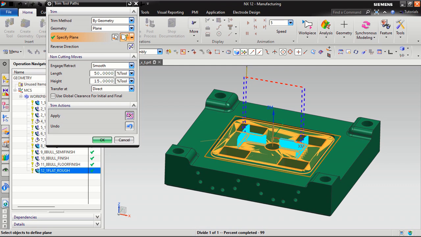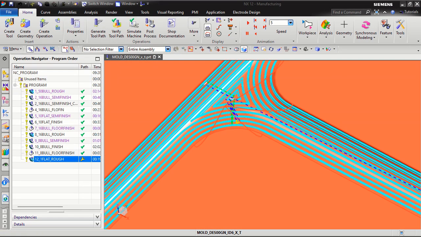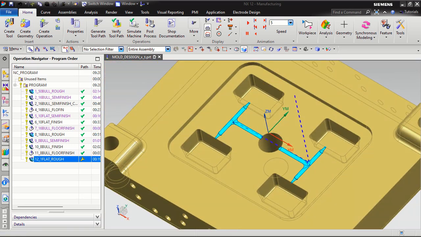It will take some time to cut the toolpath. This is not PowerMill. PowerMill is very good for cutting the toolpath. So friend, our program has been cut. Now there is a rough program.